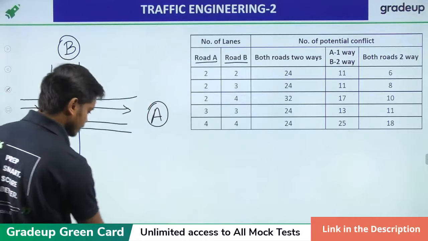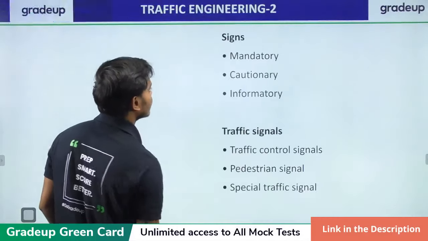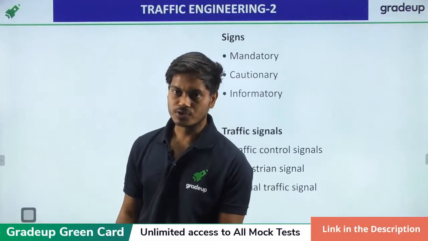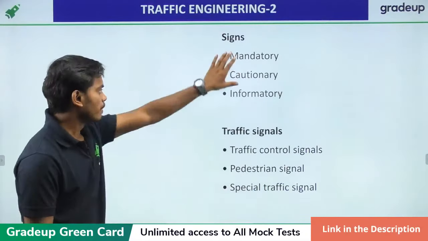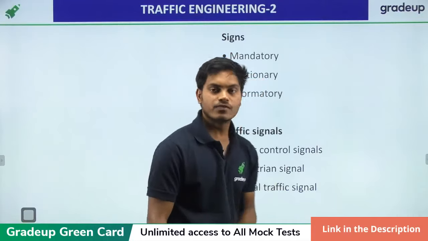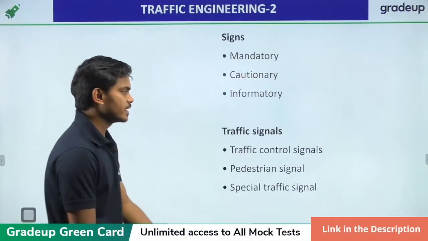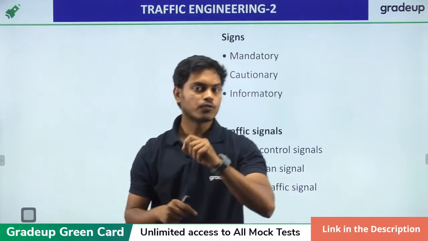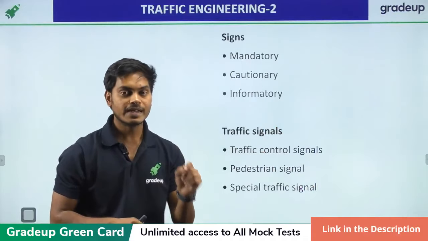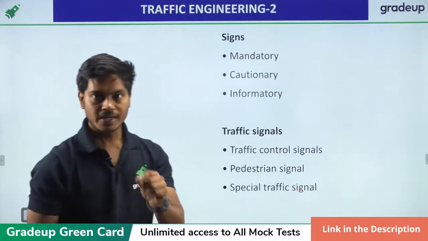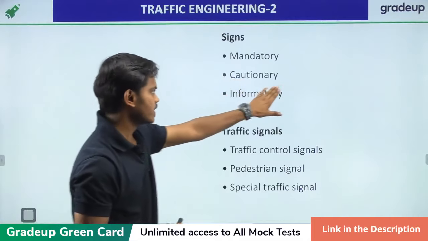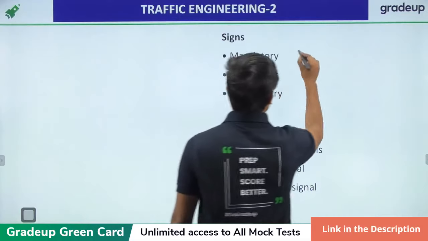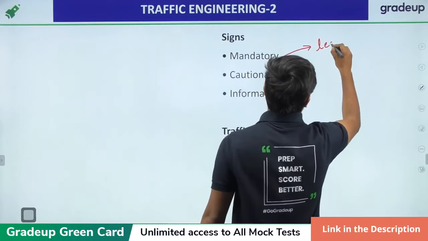All right, after this, let's see what we have. We have signboards. We have three kinds of signboards: mandatory, cautionary, and informatory. Mandatory signboards are those that you must follow; if you don't follow them, it is a legal offense. I'll give you a keyword so that you can remember these things: legal offense.